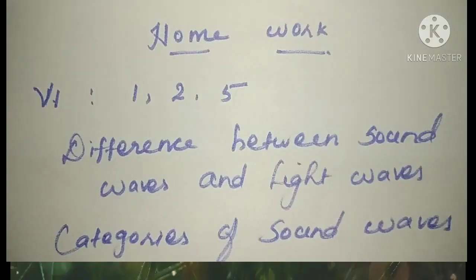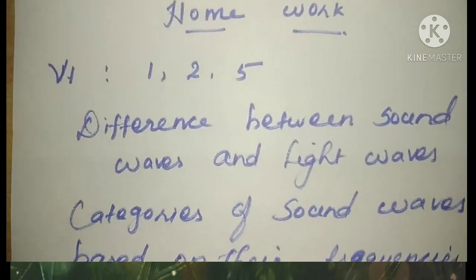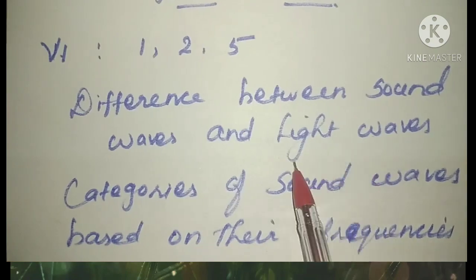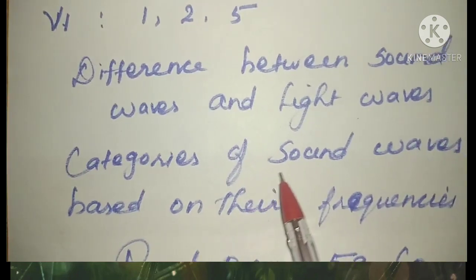Today your homework is Roman letter 6, question number 1, 2 and 5. Along with that, you have to learn the question, difference between sound waves and light waves, in a tabular column, very simple. And the next one, categories of sound waves based on their frequencies.